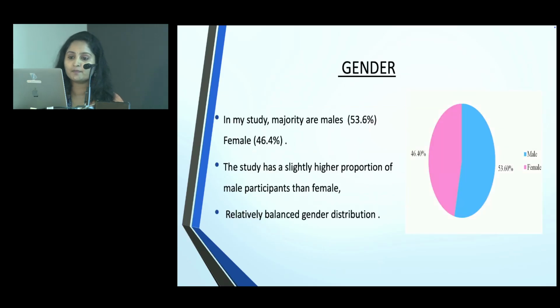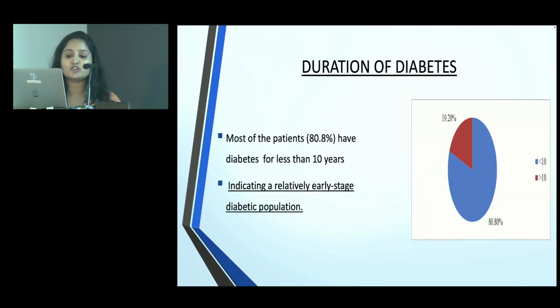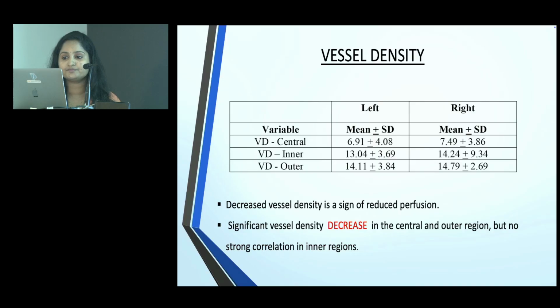Coming to the results. In my study, the majority were males when compared to females, and it was a relatively balanced gender distribution. Coming to the age group, the majority were in the age group of 50 to 60 years. And for duration, the majority had diabetes for less than 10 years, indicating a relatively early stage diabetic population. And vessel density: decreased vessel density is a sign of reduced perfusion, and there was a significant vessel density decrease in the central and the outer zone, but no strong correlation in the inner zone.